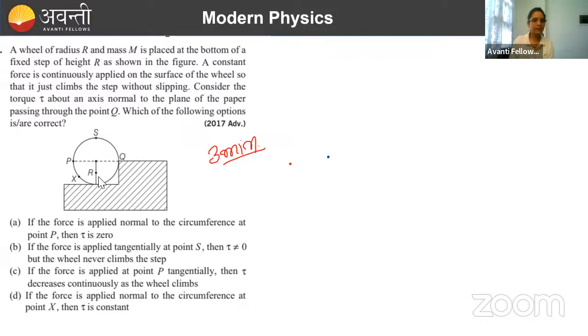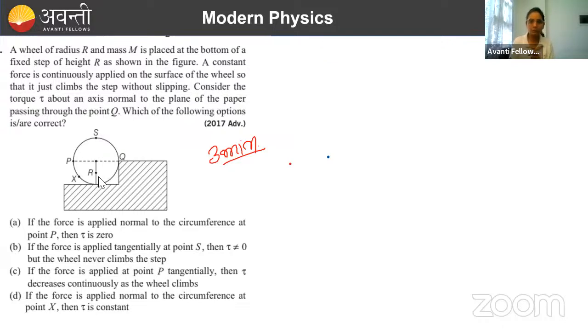चलो डन है, मैं करती हूँ. So what the question is, there is a wheel. Wheel is kept like this. You can see here, its radius is r, mass is m, placed at the bottom. A constant force is continuously applied on the surface of wheel so that it just climbs the step without slipping. Then there is no slipping happening anywhere. Consider the torque tau about an axis normal to the plane of paper passing through point Q.